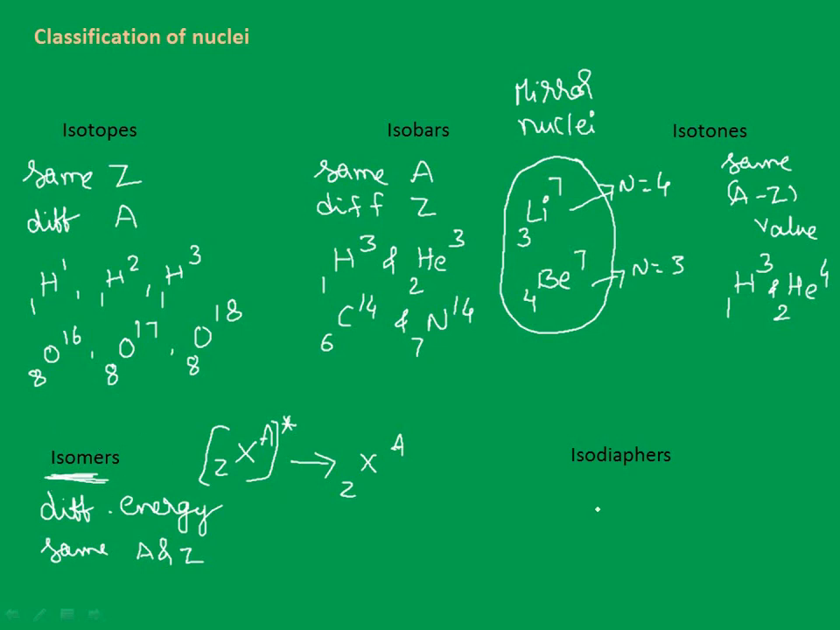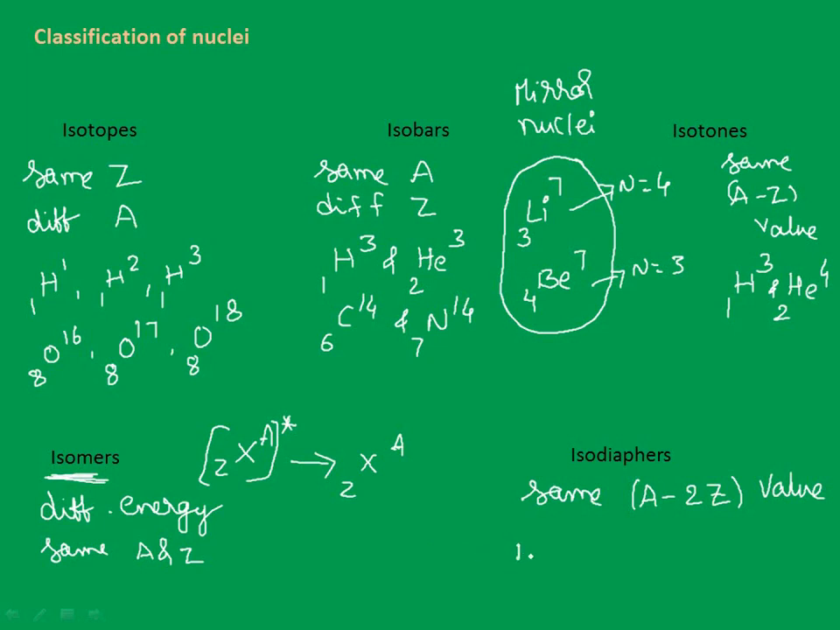Coming to the last classification, isodiaphers. This is also a mathematical kind of classification: nuclei having different atomic number and mass number but with the same excess number of neutrons over protons, which is nothing but the same A minus 2Z value. We call it isodiaphers.